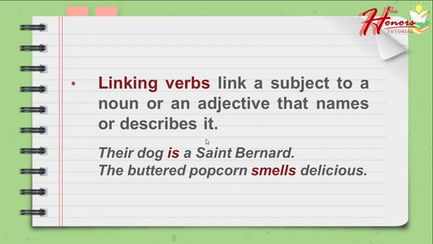For example, their dog is a Saint Bernard. So our subject is their dog, the dog specifically, and we have here the linking verb is. So we are linking the subject dog to another noun, which is Saint Bernard. So the function of the verb is to link the subject to another noun. Next, the buttered popcorn smells delicious. As you can see, smells is also a linking verb. It is not an action word because it links the subject popcorn to an adjective, which is delicious.